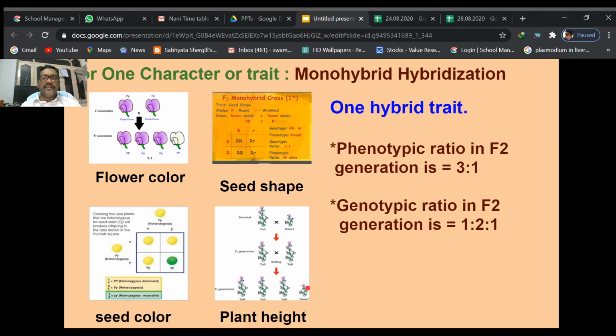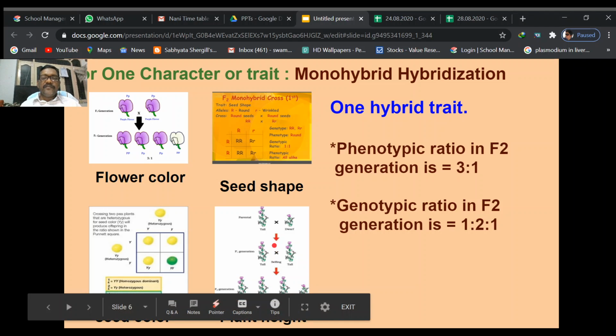So he concluded that in this monohybrid hybridization, when he chose one character, the recessive character is hidden in the first generation, but nothing happens to that recessive gene or allele, and it is expressed in the next generation, the F2 generation, without any influence or disturbance. It means that in the F1 generation, capital T and small t alleles are located side by side, but they do not mix and they do not influence or disturb each other. They are lying just side by side.